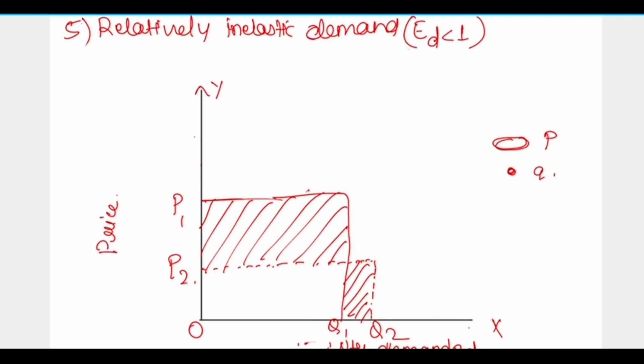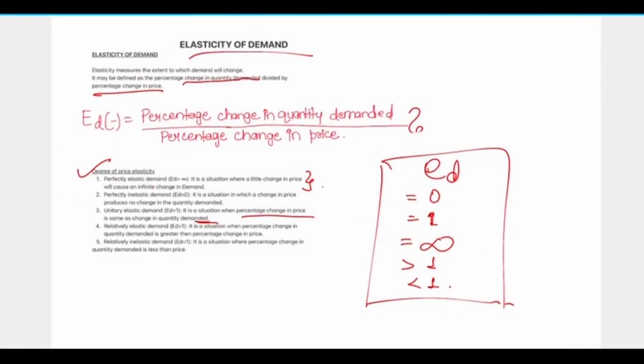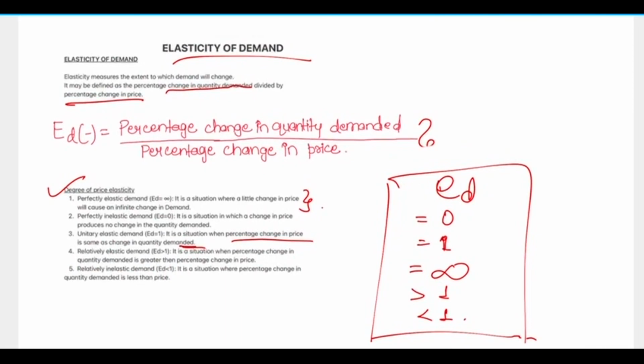So this was all about the elasticity of demand and the degree of price elasticity. In the next video, we will cover some calculations regarding elasticity of demand. I hope you all have understood this topic.